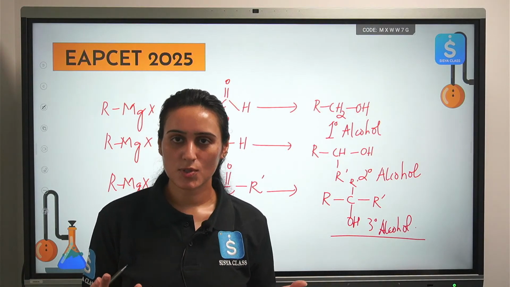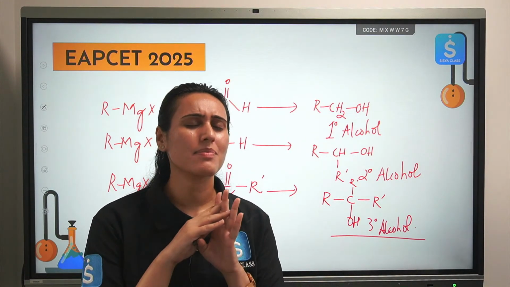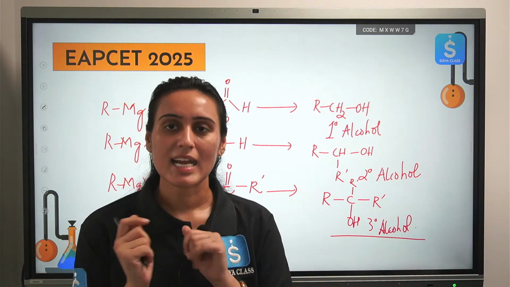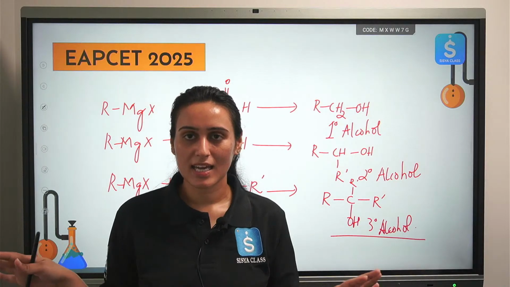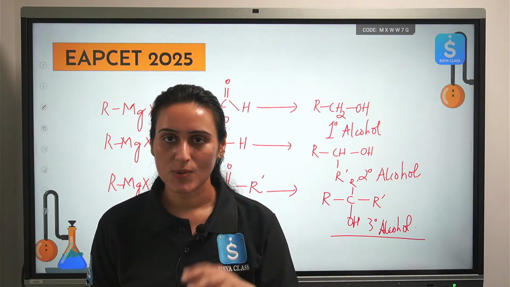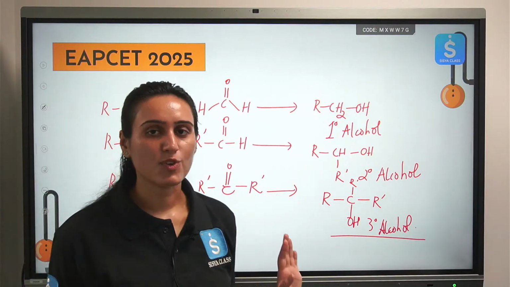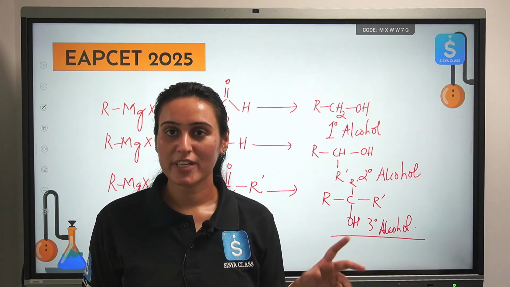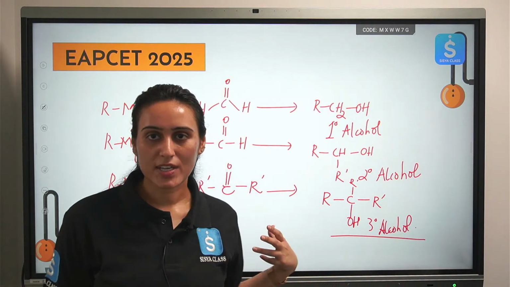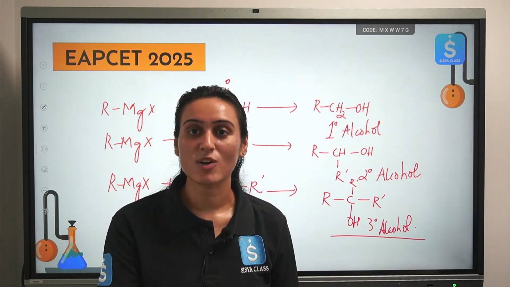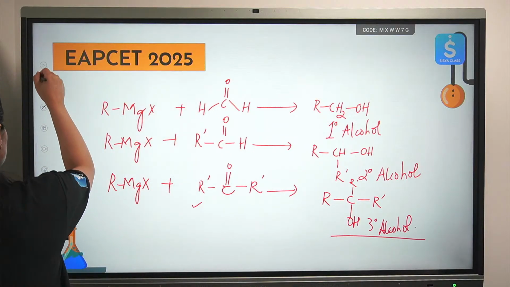What I have told you, that if you have a Grignard reagent, it reacts with formaldehyde, the simplest aldehyde that is known to us. It will give us primary alcohol. If it reacts with any other aldehyde except formaldehyde, secondary alcohol. If it reacts with ketone, it will give you tertiary alcohol. So what type of reaction we are looking for? We are looking for the formation of tertiary alcohol. So your Grignard reagent must react with some kind of ketone. That is your hint. Now see the options.